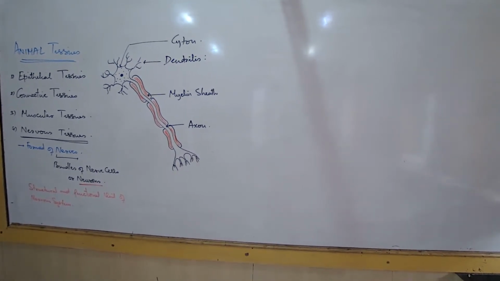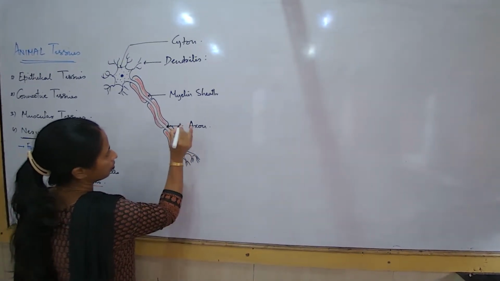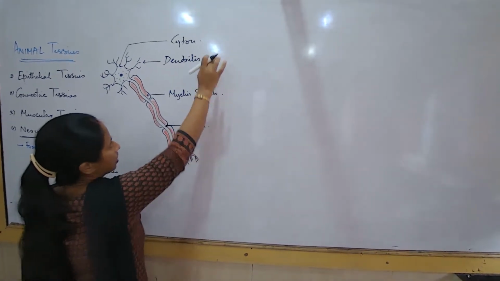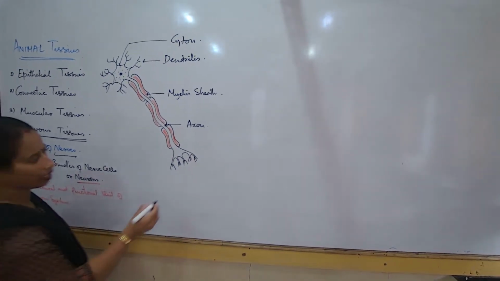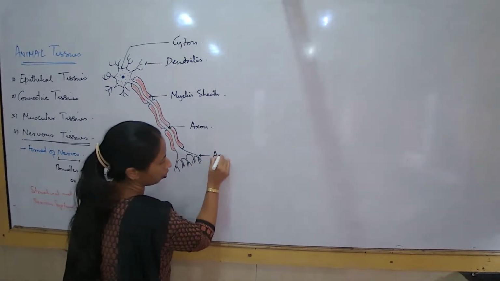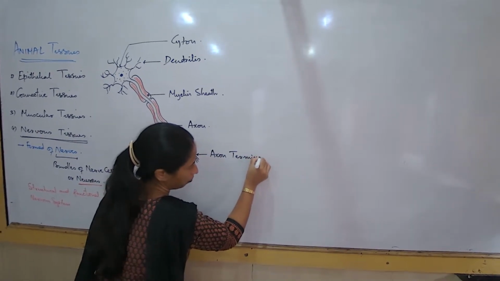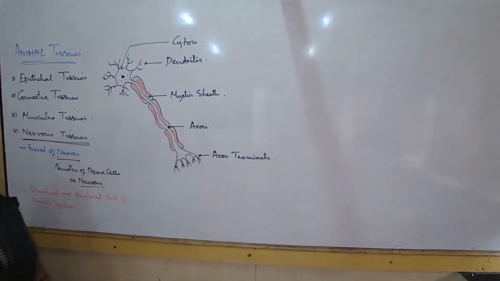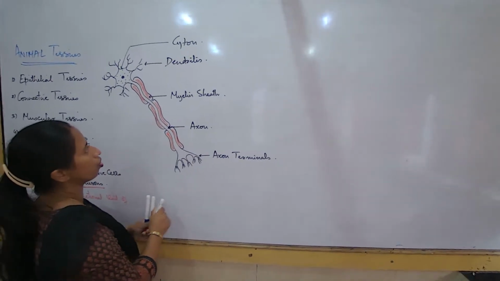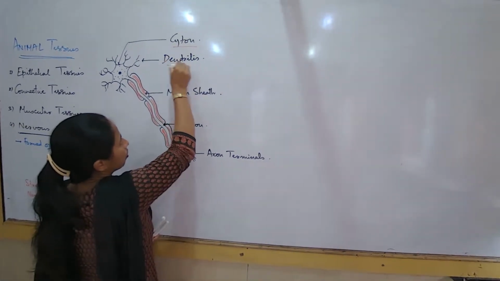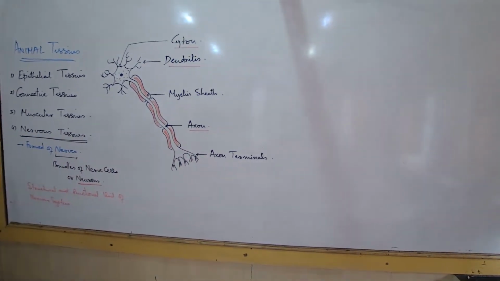So now, let us talk about the main parts of a neuron. Look into the diagram. What are the main parts of the neuron? As you draw, take a note. The main parts of the neuron are the dendrites, the axon, and the cyton. So that's the three most important parts: dendrite, cyton, axon. I'll give you 2 minutes to finish the diagram first.